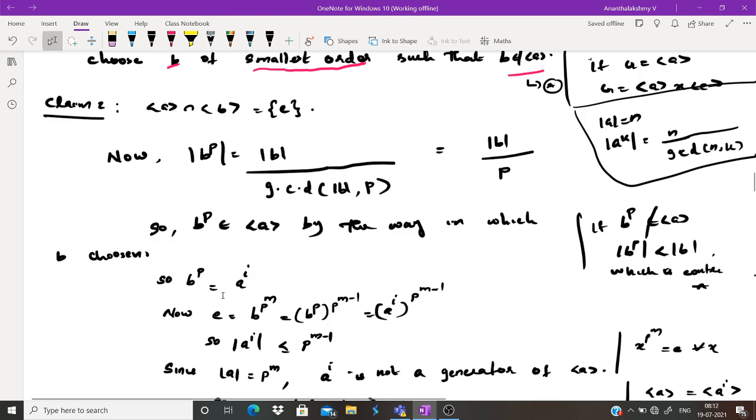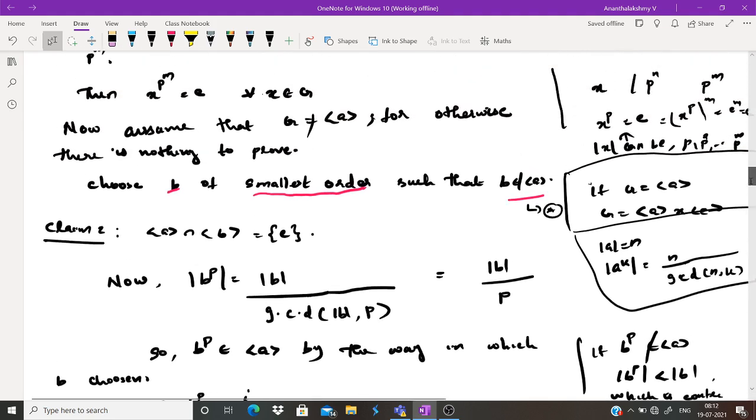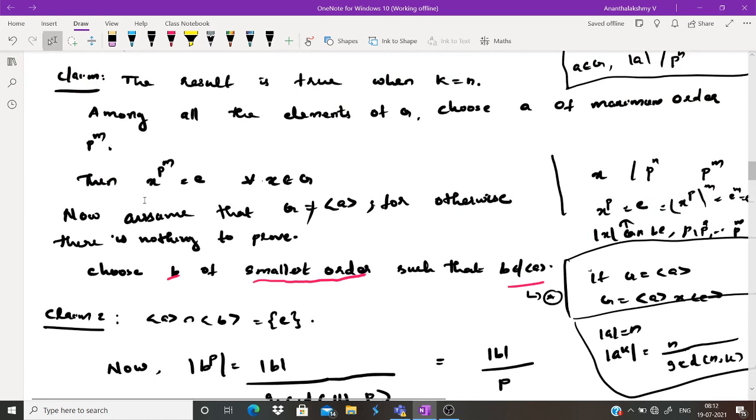So B raised to P can be written as some A to the power I. So we know that x raised to P raised to M equals E for every x belonging to G. So B belongs to G, so it is true for B too.